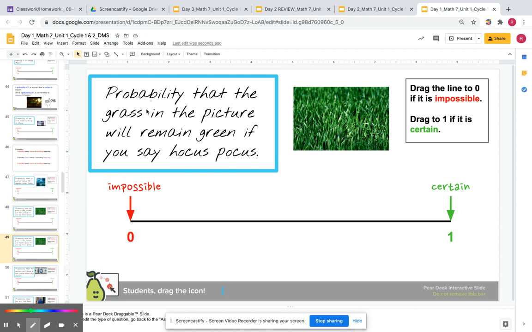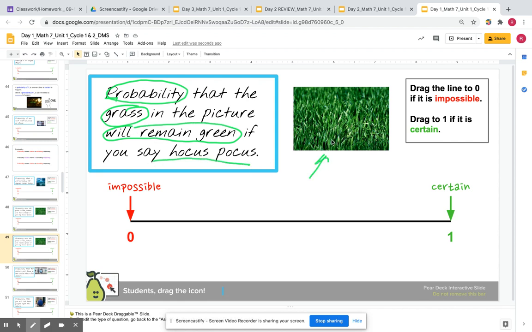I hope you were able to respond that it's basically asking you to find the probability that the grass will remain green once you say hocus pocus. So let's look at the image. Hocus pocus. No matter how many times you say hocus pocus, it basically always happens. So the probability of this remaining green is definitely 1.